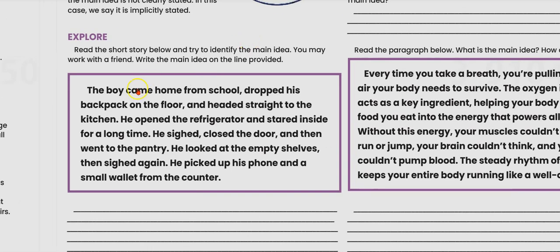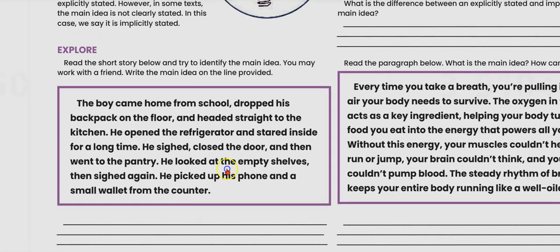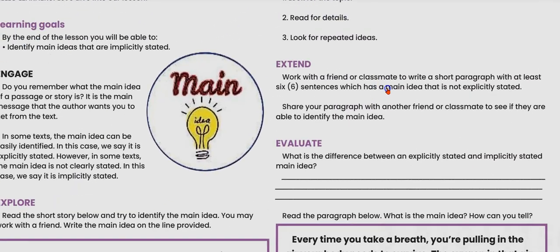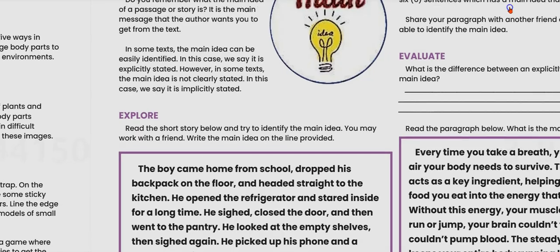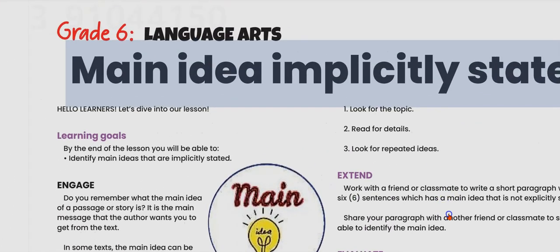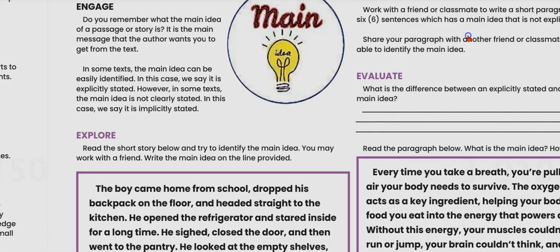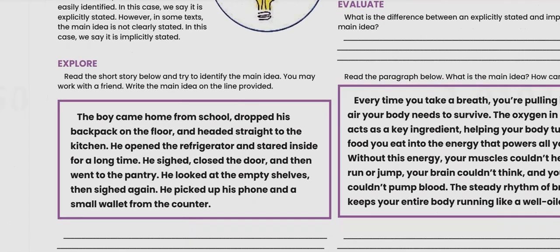So let's go back to this. So the boy came home, he dropped the backpack, went straight to the kitchen, opened the fridge, sighed, went to the pantry, looked at the empty shelves, sighed again, picked up the phone and a small wallet. So what is the topic? What is the repeated idea that we're seeing? Well, definitely he's looking for something. I guess he could be looking for something to eat.